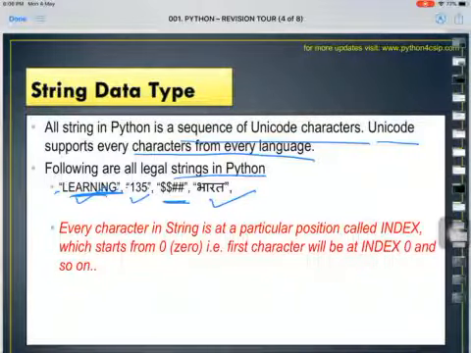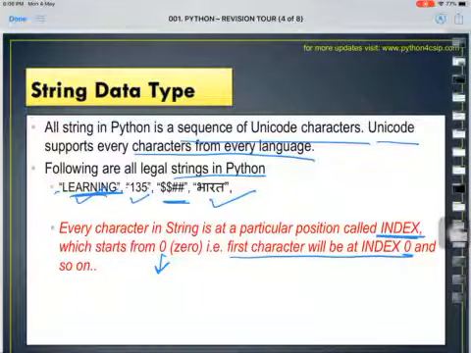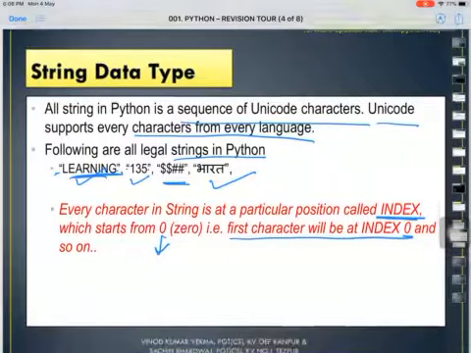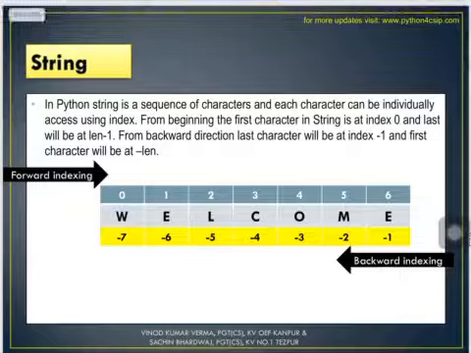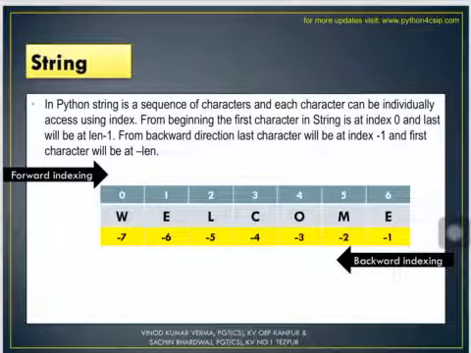Alright, now every character in a string is at a particular position called index. You must be remembering what an index is. Index tells you the position of a given character in a given string, and index always starts with 0. The first character will be at index 0 and so on. When we talk about index, we have two types of indexing, forward indexing and backward indexing. Let us take an example here.